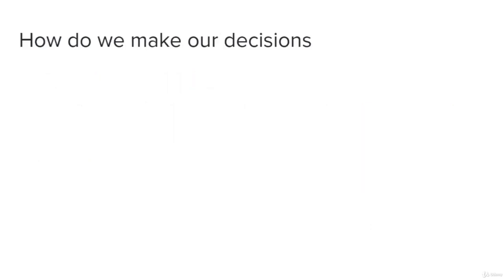So how do we make our decisions? Is there some thought process involved? Obviously, we don't stop to think about it. Like the tie example, if we're thinking about which color of tie I should wear, we don't usually think twice, but sometimes we actually do. Sometimes we think a lot about our decisions.